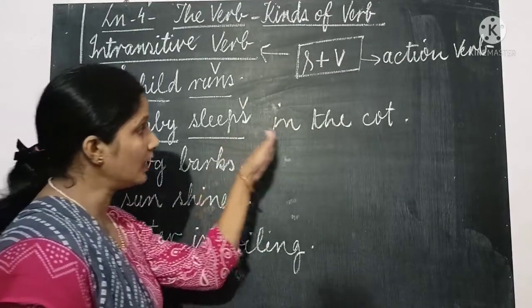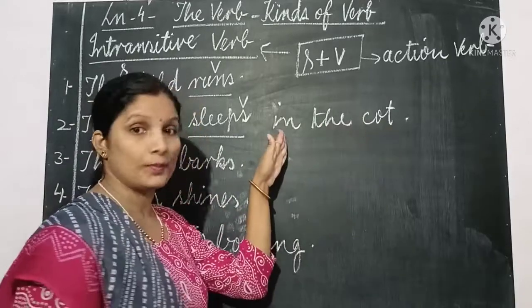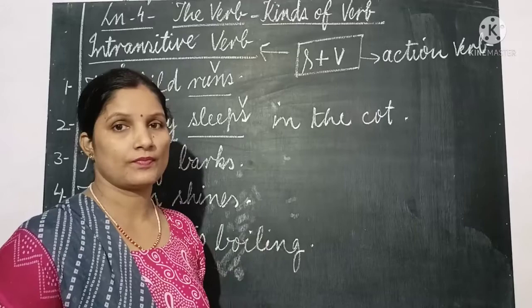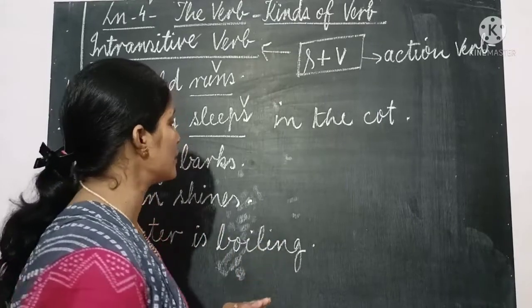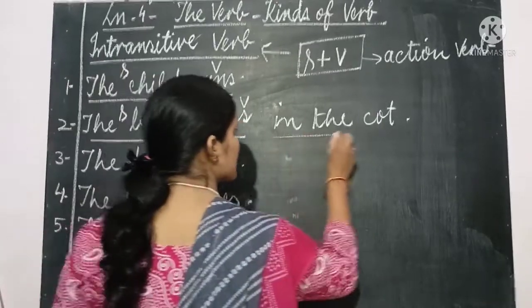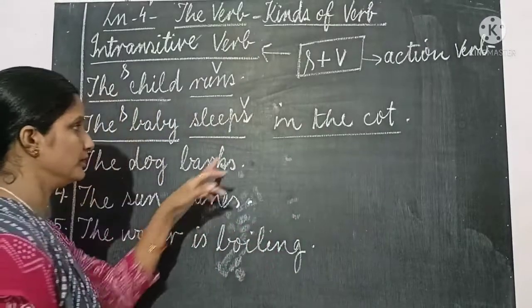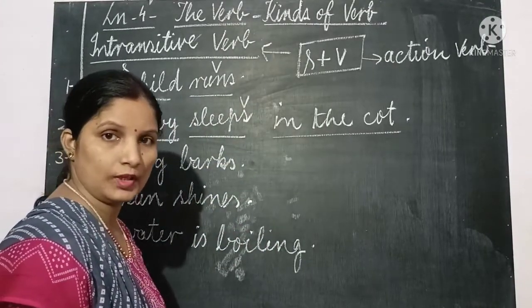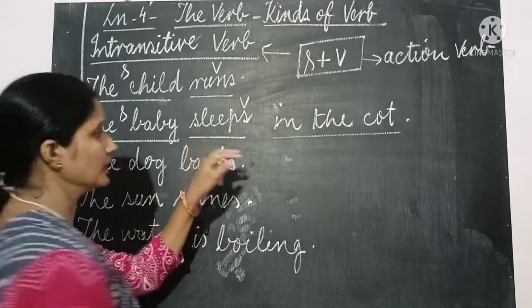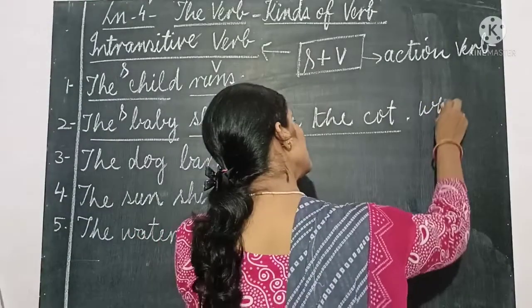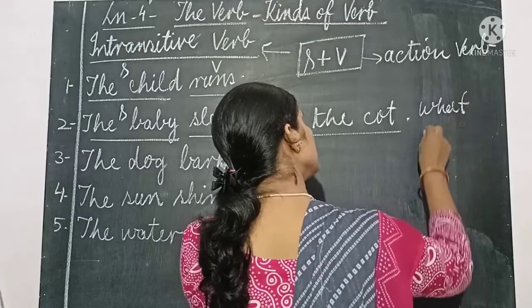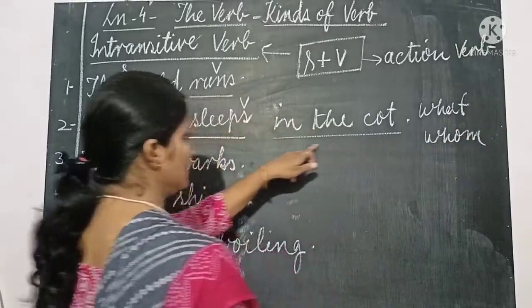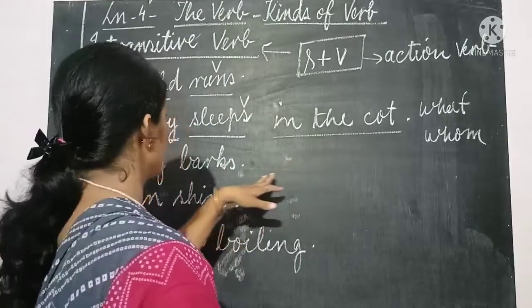But those other words have to be an object only when the verb is transitive. So don't get confused seeing other words added to the verb. You just ask the question as we were asking in transitive verb, what or whom. Just ask what and whom to confirm whether the next words are an object or not.